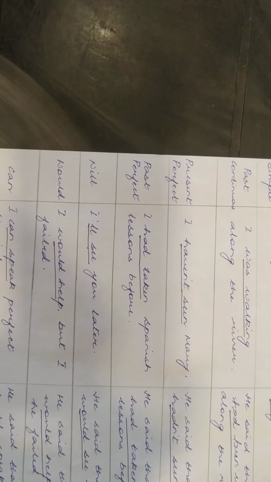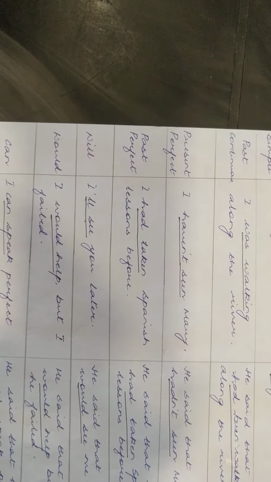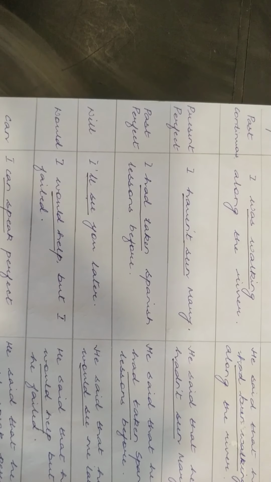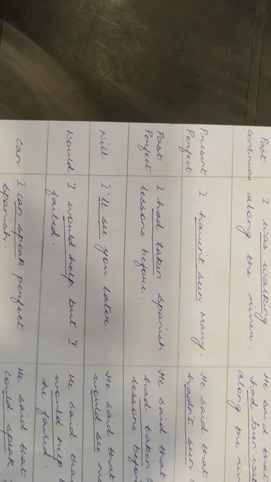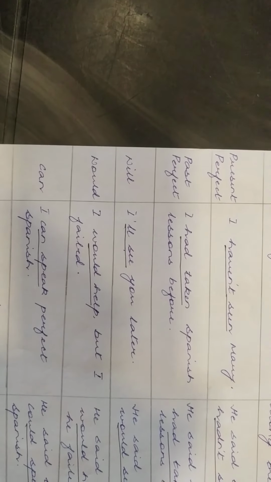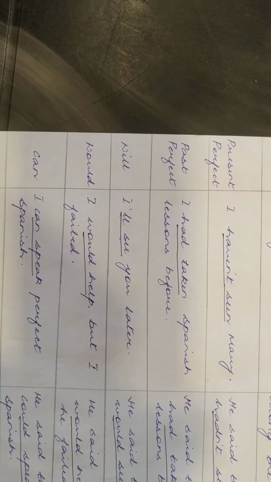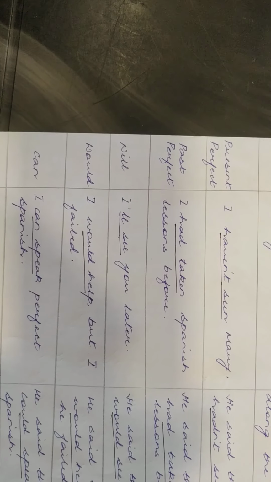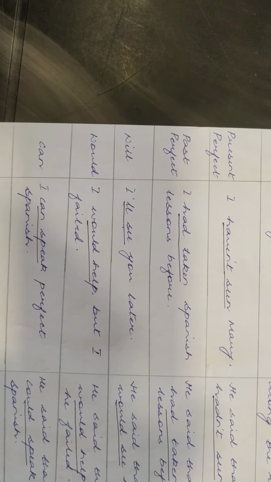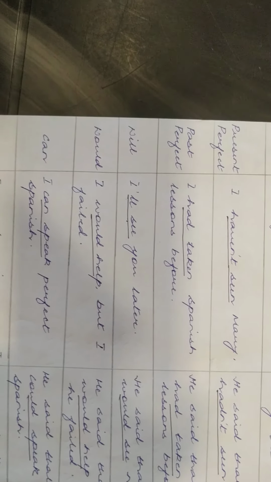In present perfect tense, I haven't seen Mary is changed to he said that he had not seen Mary. Past perfect, in direct speech, I had taken Spanish lessons before is changed into he said that he had taken Spanish lessons before.